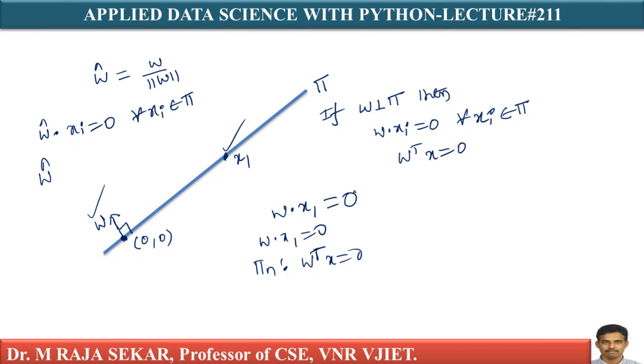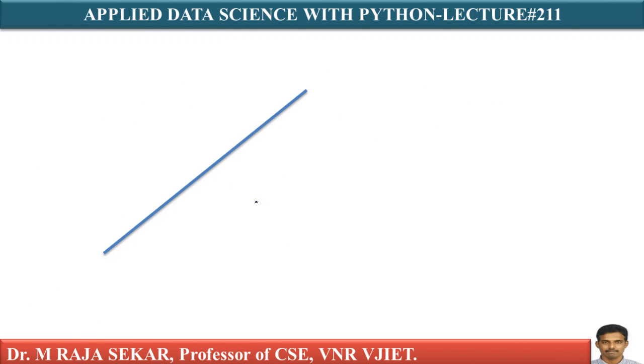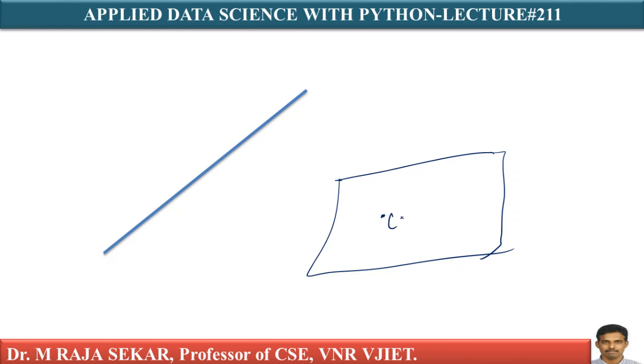So the geometric interpretation of your w is nothing but a vector which is perpendicular to your plane. In 3D, let me say this is the plane, and this is the origin.